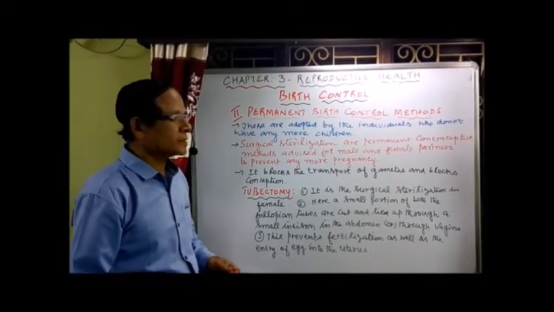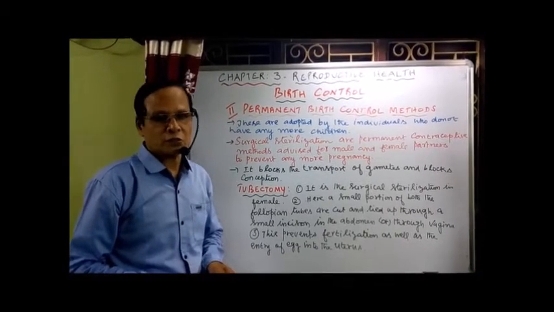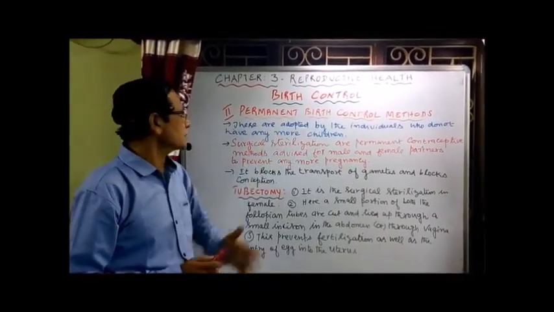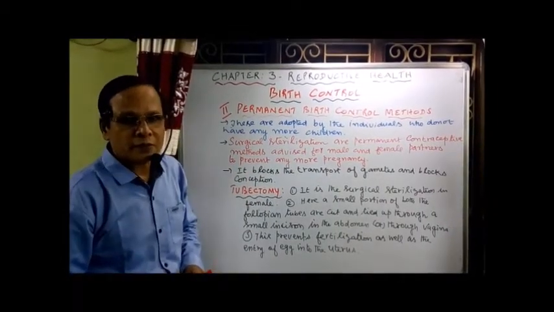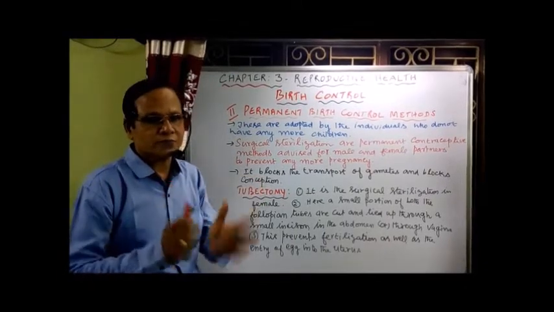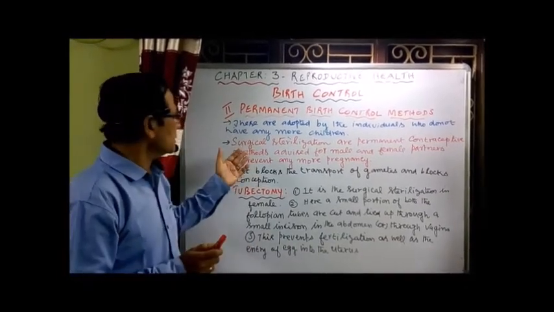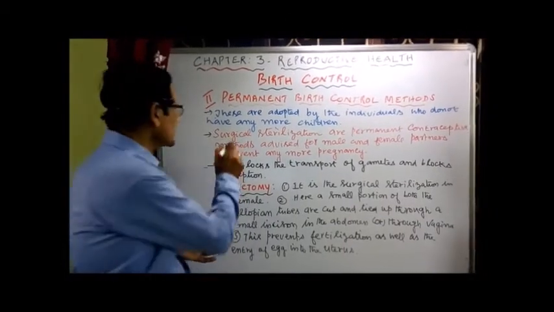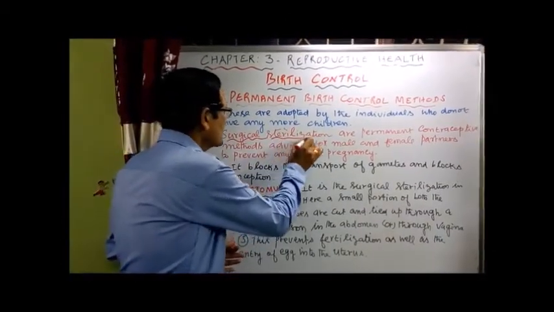So far we have studied the temporary methods of birth control. Now we have the permanent birth control methods. These are adopted by the individuals who do not want any more children. Now it is nothing but what is called surgical sterilization.